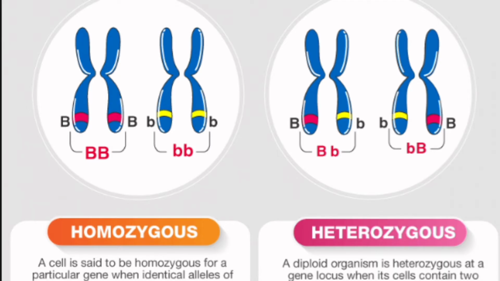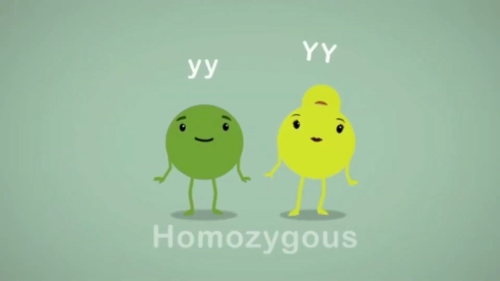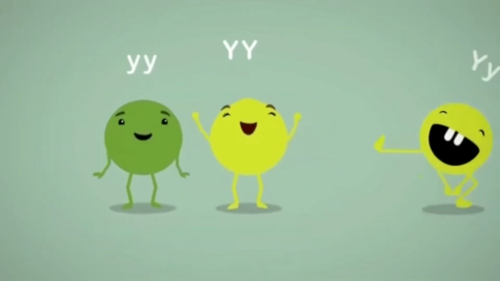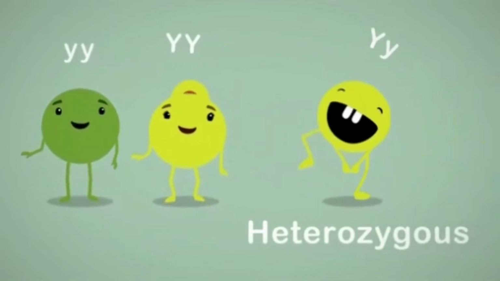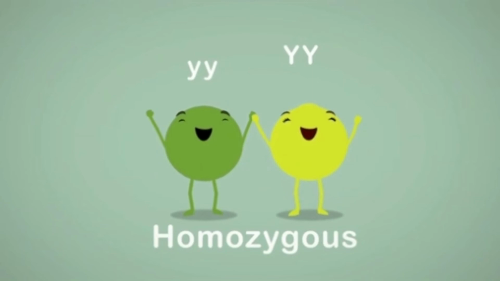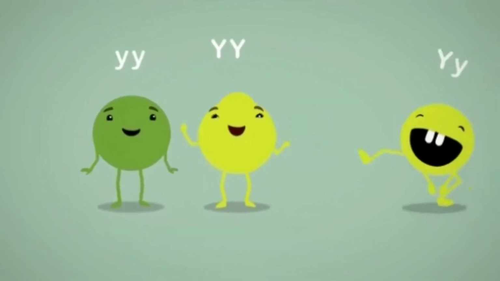An individual in which both the alleles of a gene are identical is a homozygote, and the condition is called homozygous. A homozygote produces only one type of gamete. For example, pea seeds of yellow color and green color. In case of yellow seeds, we know it is a dominant trait. It may be capital Y capital Y or capital Y small y.